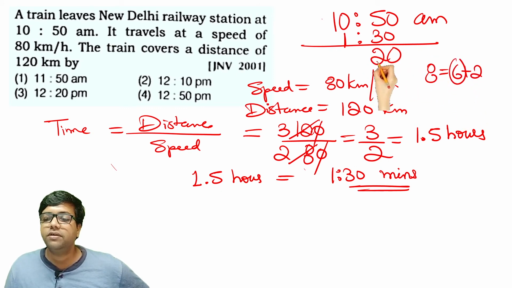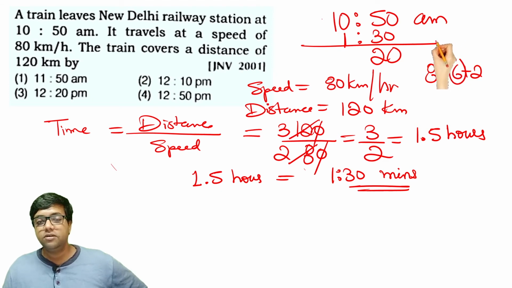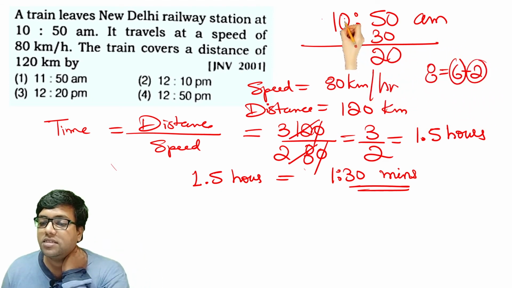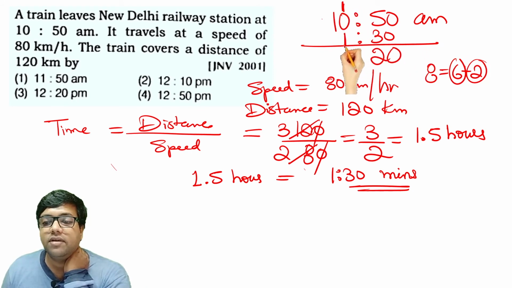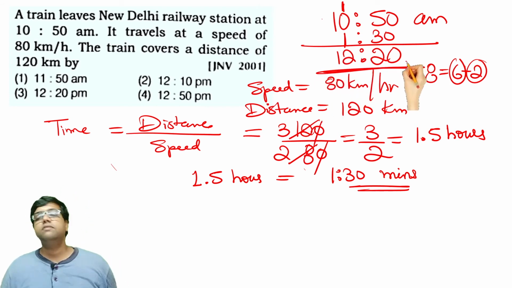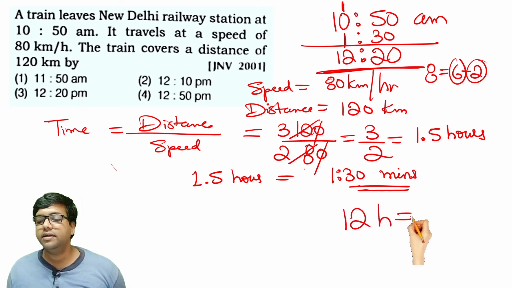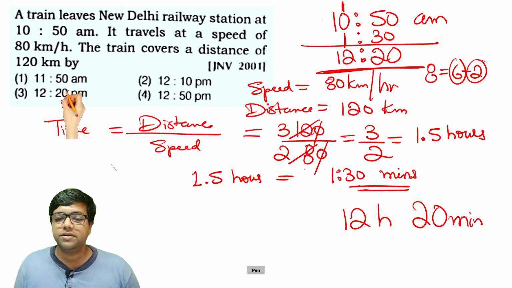So 6 in the tens place of the minutes means 60, which gives us 1 hour. So we will write only 2 here, and the 6 goes as a carryover of 1 hour. So 10 plus 1 is 11, 11 plus 1 is 12. 12 hours 20 minutes is the right answer for this question.